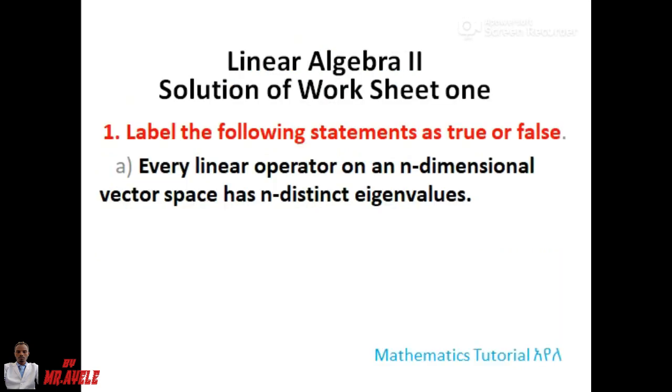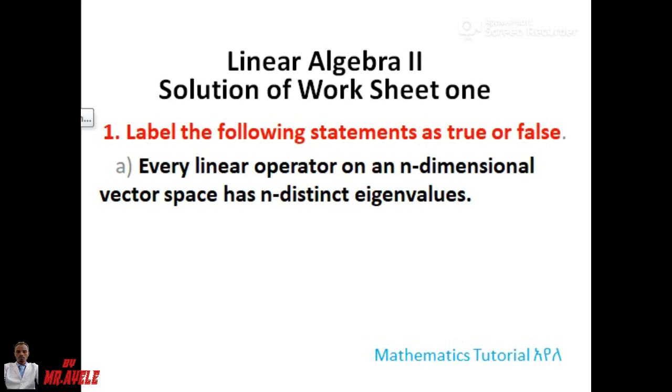So let's see each question one by one. Every linear operator on an n-dimensional vector space has n distinct eigenvalues. This is false. For example, the identity map I2 has two eigenvalues, 1 and 1. Or take the 3 by 3 identity matrix; in that case the eigenvalues are 1, 1, 1. So it may have only one distinct eigenvalue, maybe 2, maybe n, but not always n. So this is a false statement.